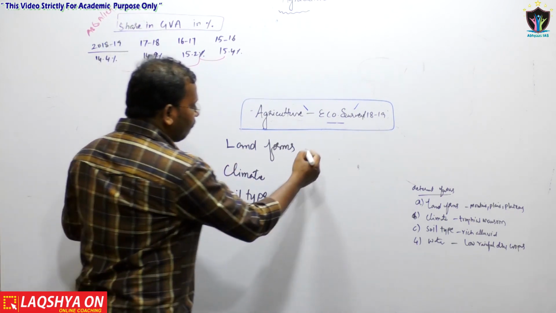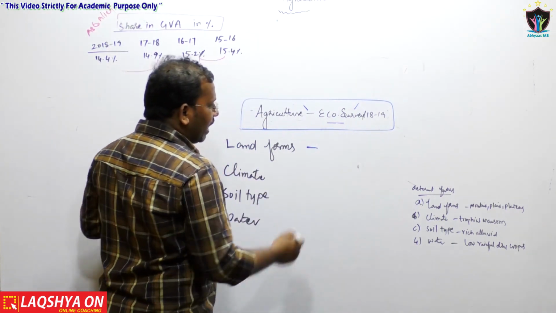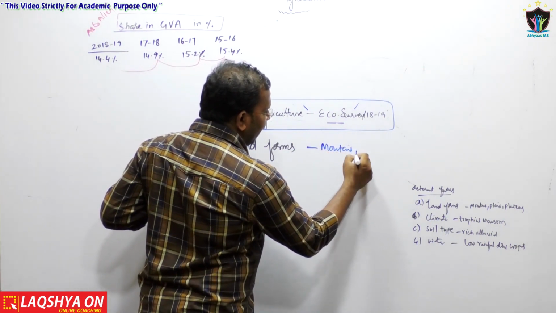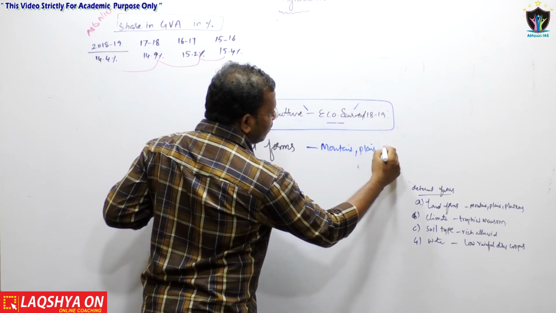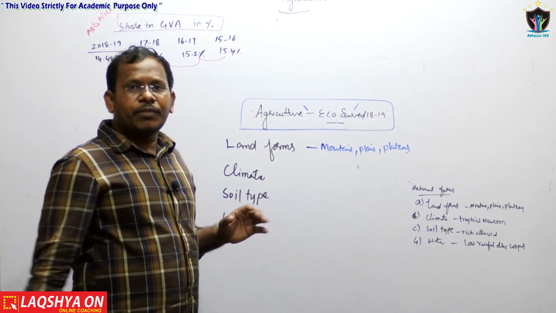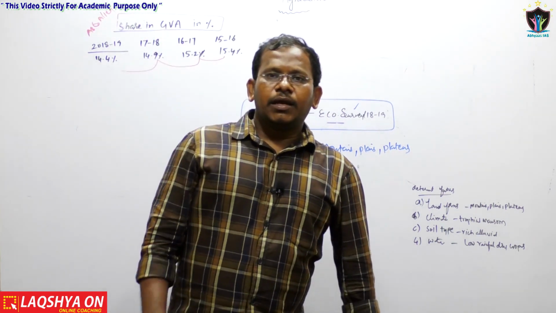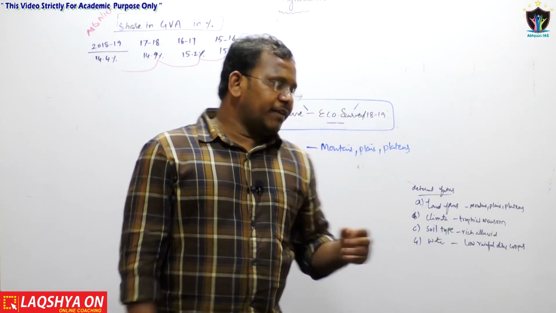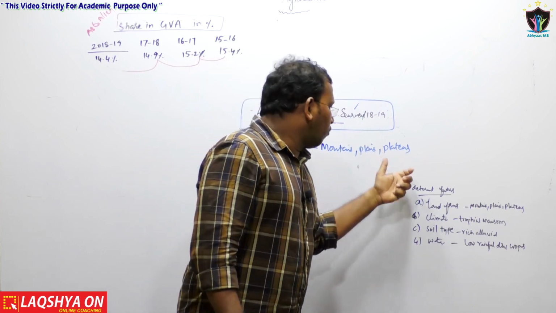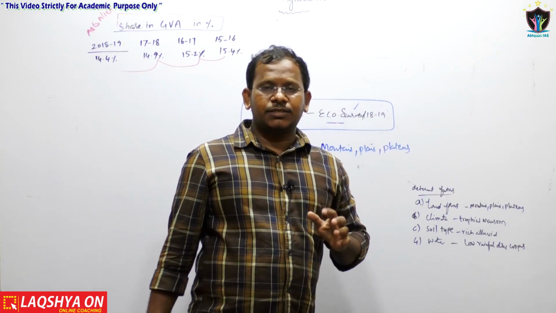Now as far as the land forms are concerned, India has mountains, plains as well as plateaus as the land forms. You need to go through in what particular area we have mountains, in what particular state we have plains, in what particular regions we have plateaus.